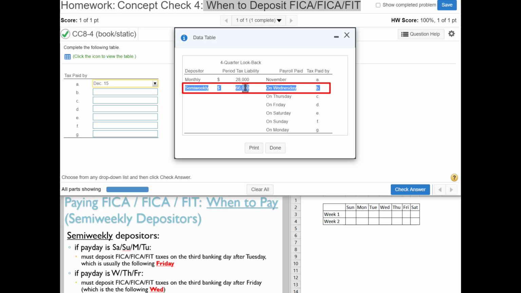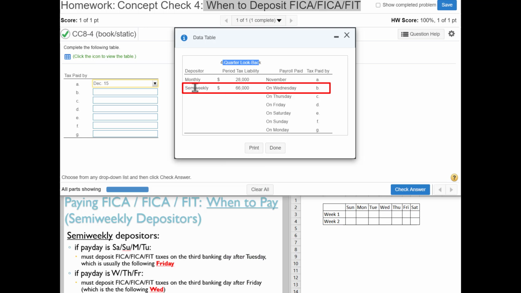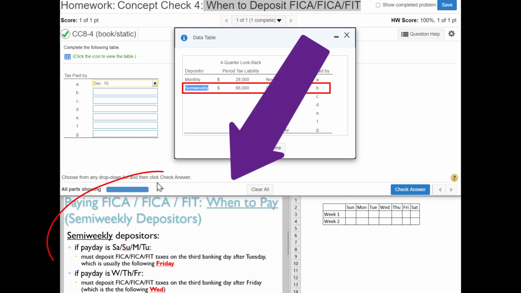So scenario B. These employers, or this employer plus all these others, had $66,000 of FICA FICA FIT that they paid in the 4-quarter look-back period. So that just means that they are a semi-weekly depositor of FICA FICA FIT. So here's our summary rules. Here's a summary of the rules for when semi-weekly depositors must pay. If the payday is Saturday, Sunday, Monday, or Tuesday, they pay the following Friday. If the payday is Wednesday, Thursday, Friday, they pay FICA FICA FIT on the following Wednesday.